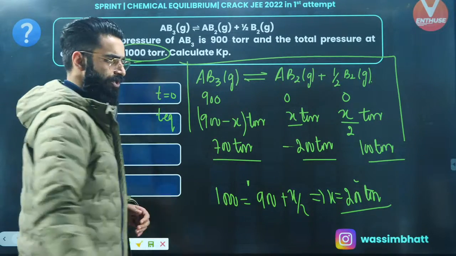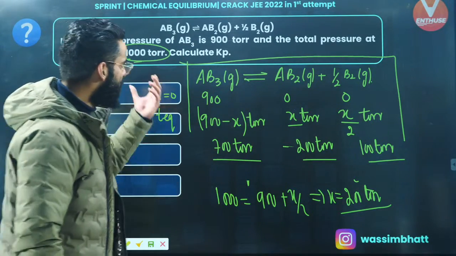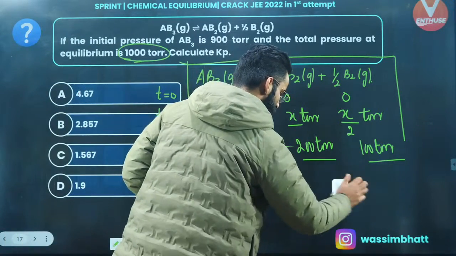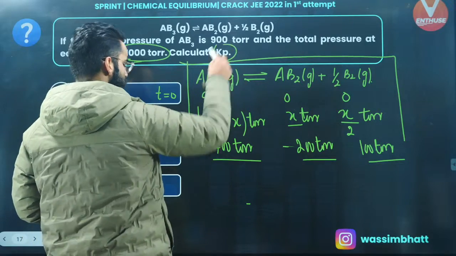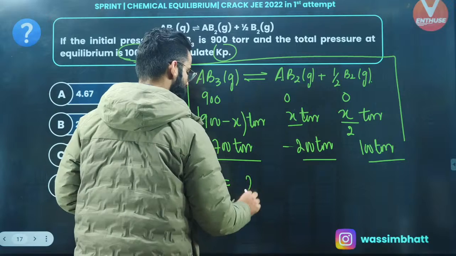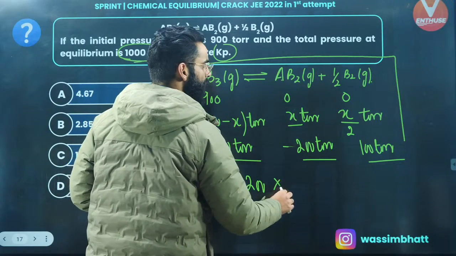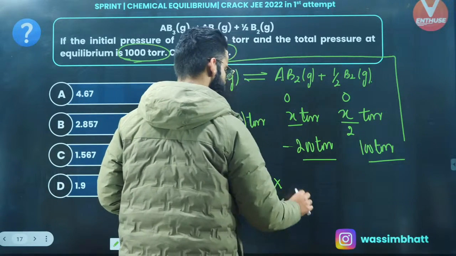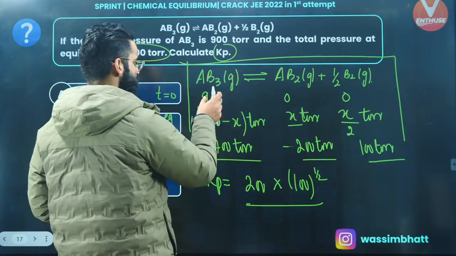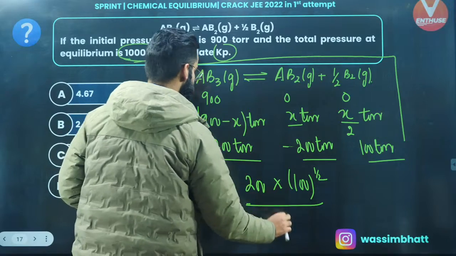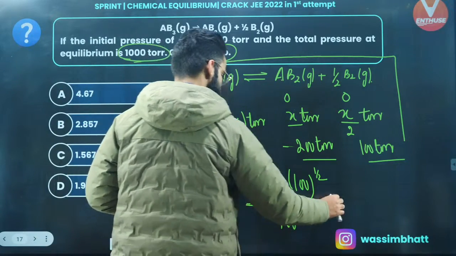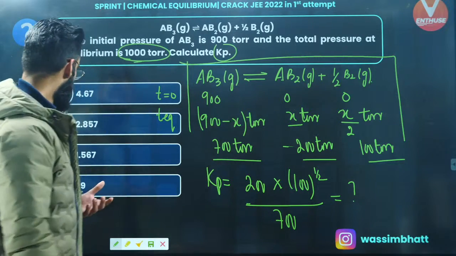Correct, people? So you got the contribution of each species towards the total pressure at equilibrium. What was I supposed to calculate? I was supposed to calculate the Kp, right? So you guys know how to write the expression for Kp. It's going to be partial pressure of AB2, which is 200 torr, raised to its stoichiometric coefficient 1, multiplied by partial pressure of B2 at equilibrium, which is 100, raised to its stoichiometric coefficient, that's 1 by 2, divided by partial pressure of AB3 at equilibrium, which is 700, raised to its stoichiometric coefficient, that's 1. And when you solve it, what is the final value you'll be getting?